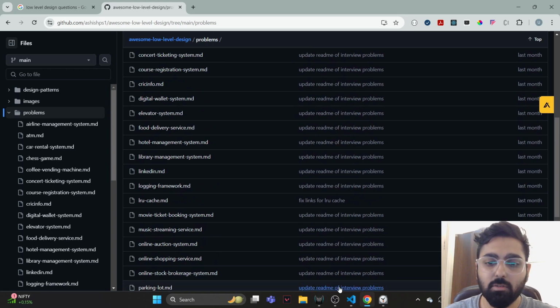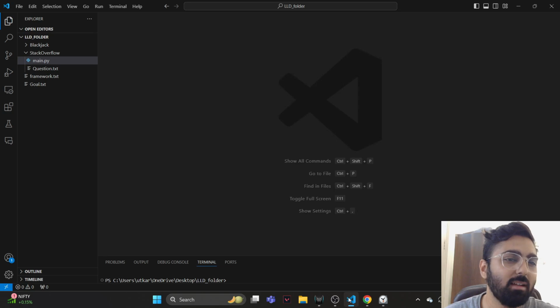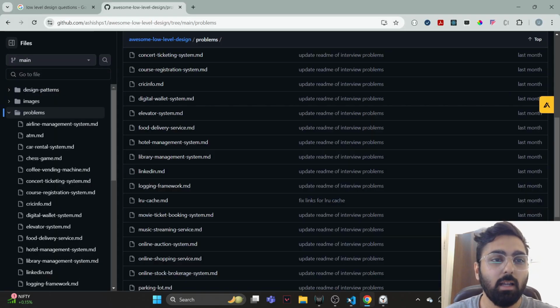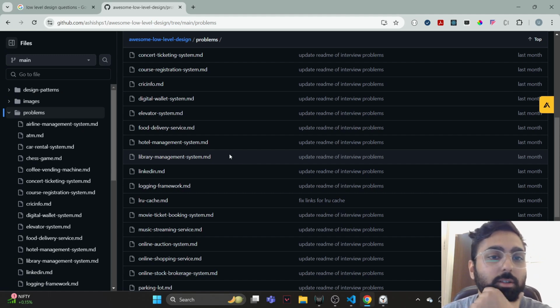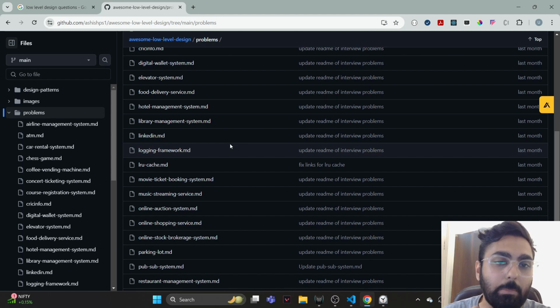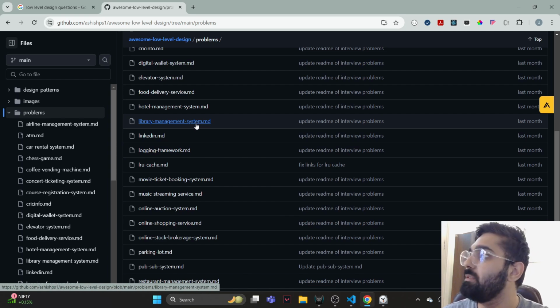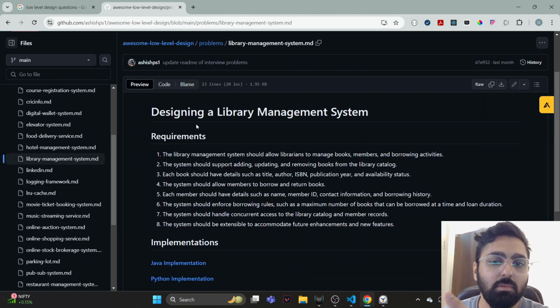Hotel manager. So let's do something which is a little bit different. We've already done blackjack, which is sort of a game. We've done Stack Overflow, which is sort of a question answer based setup. Library management system, is that similar to Stack Overflow? You can manage books, members and borrowing activities. System supports adding, updating and removing books from the library catalog. Each book should have details such as title, author, publication year, availability status. Yeah, I think we can do this.